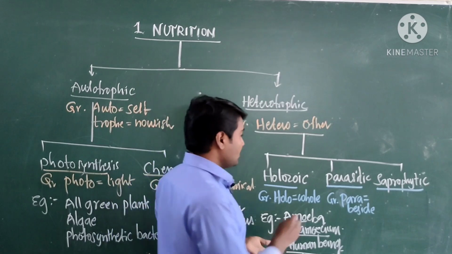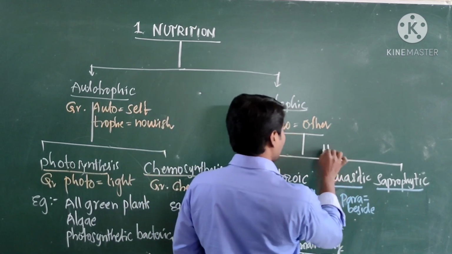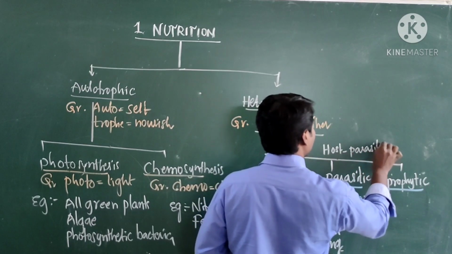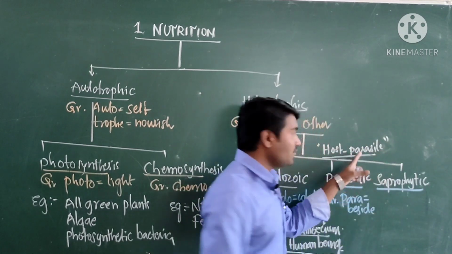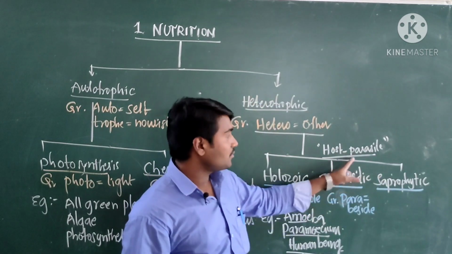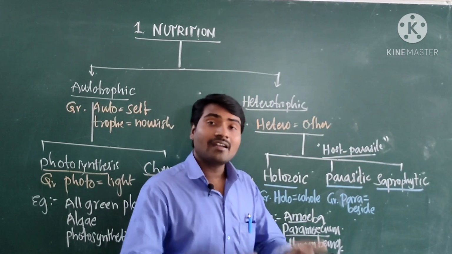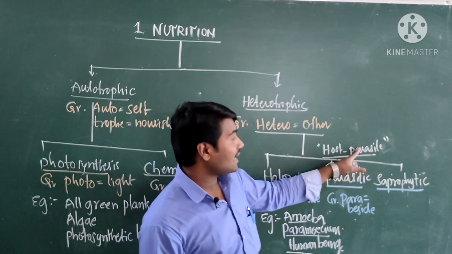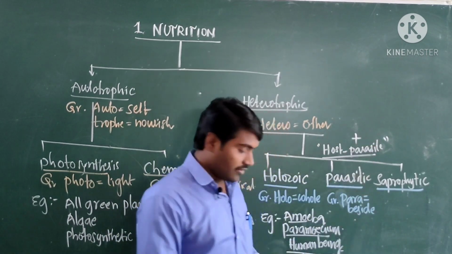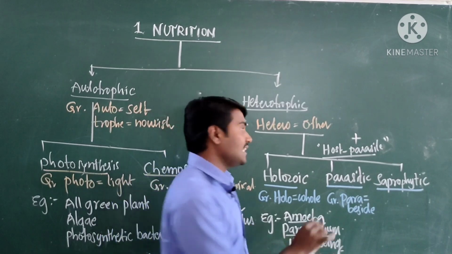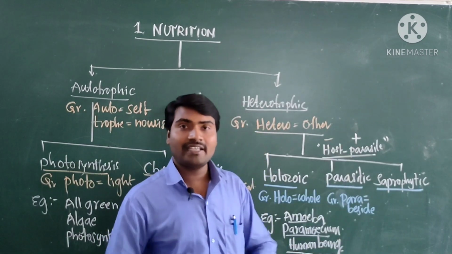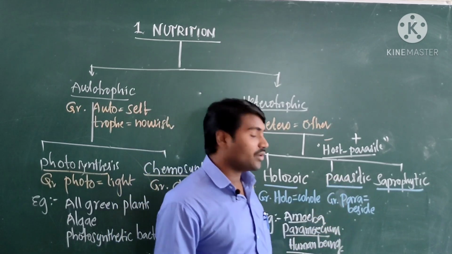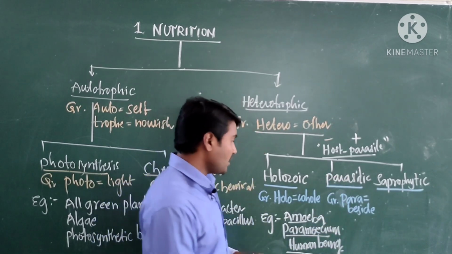Here the relation is host and parasite. The organism which depends on another organism is known as the parasite, and the organism which gives shelter is known as the host. The parasite gets the benefit, whereas the host may get disease, negatively affected. That mode of nutrition is called parasitic nutrition.